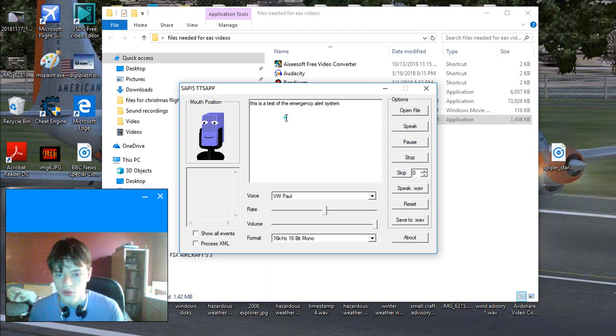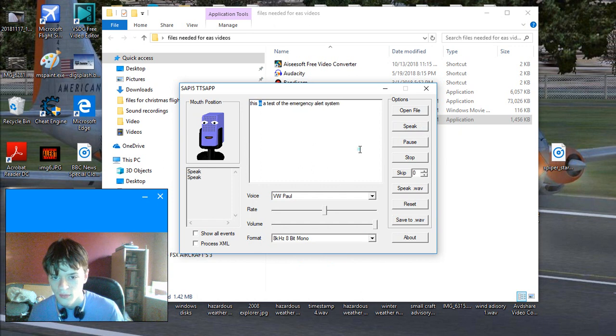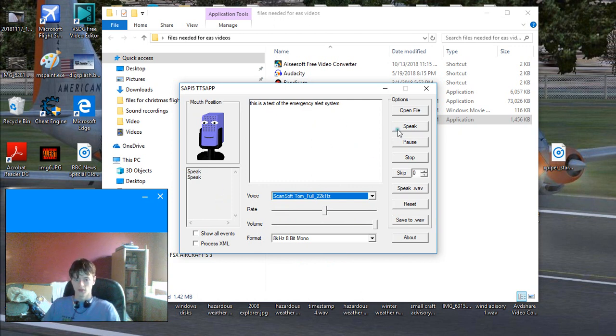So this is the new TTS voice they use for the National Weather Service. So this is a test of the emergency alert system. Now to add a crackling sound, you'll want to add the 8-bit mono, which will make it more staticky. This is a test of the emergency alert system. And then if you want to use the old Tom voice, you can use the program that I have here, the 22K. This is a test of the emergency alert system.